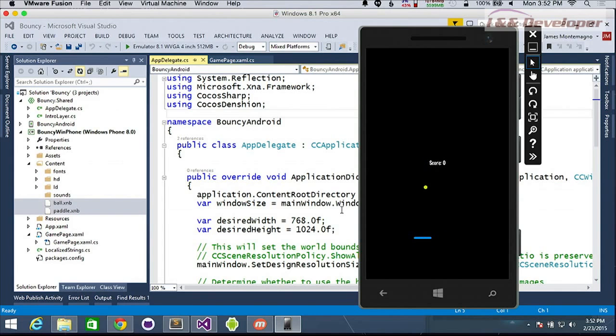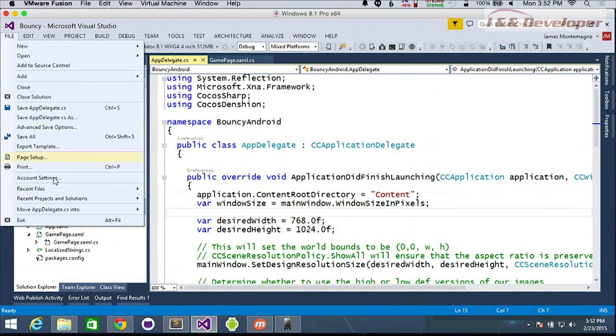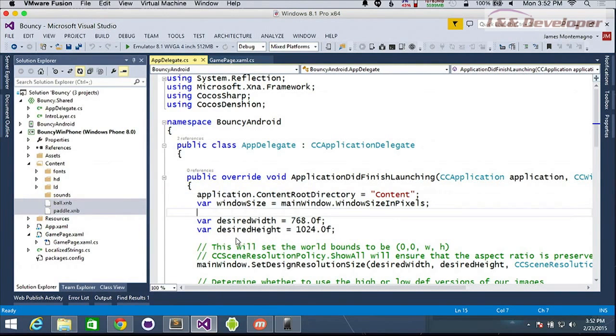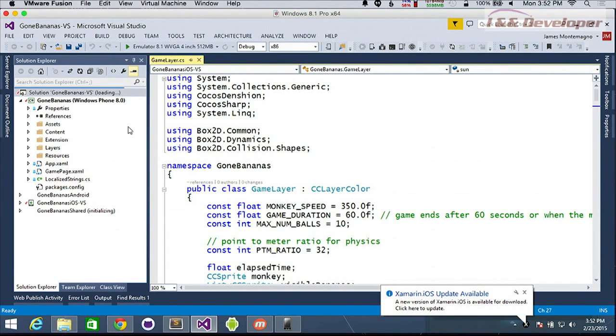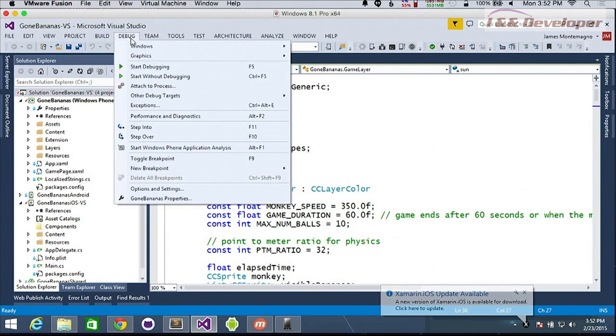Yeah, and I want to show you the sample that you can walk through as well. So that's the Bouncy game. Now you can do it on iOS. You could do it on all the other ones. You're going to actually walk through when you go through, and there's this project called Gone Bananas, which is really cool. It shows off almost all the different features in CocosSharp from particle systems to parallax to just about everything. And it's really fun. And it shows you how to do scene transitions and everything like that.